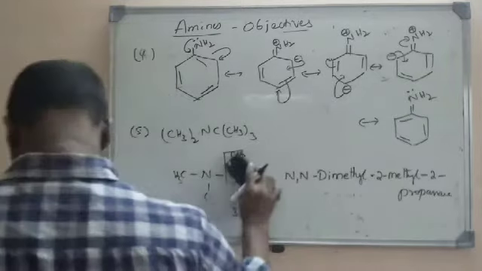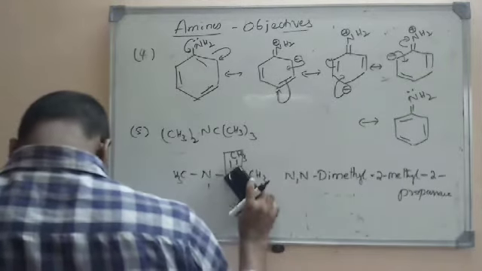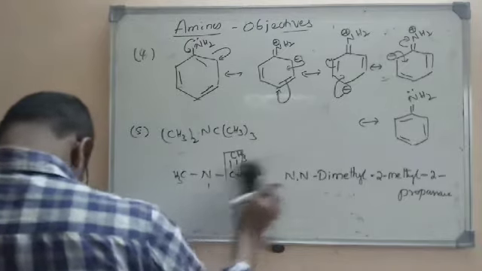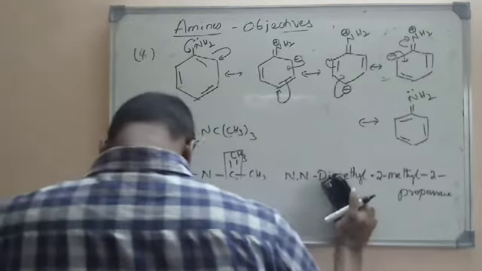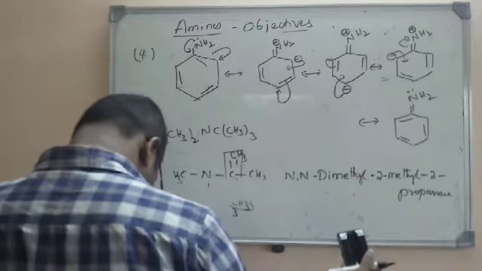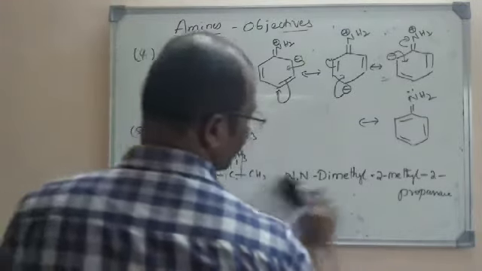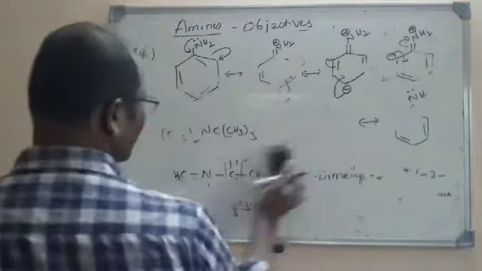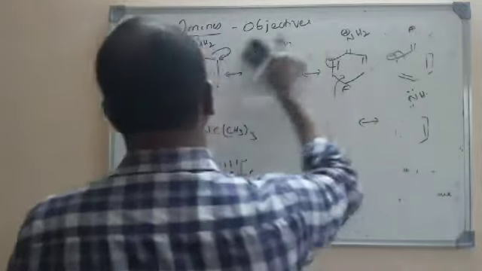Let us go for the next objective question. Here the option is N,N-dimethyl-2-methylpropanamine. B is the right option. Now let us go to the next objective question.